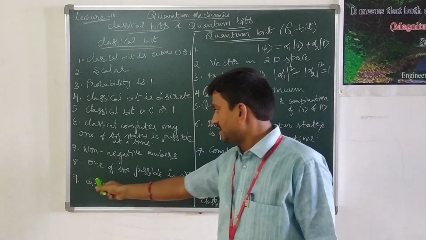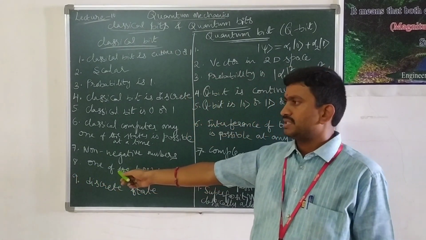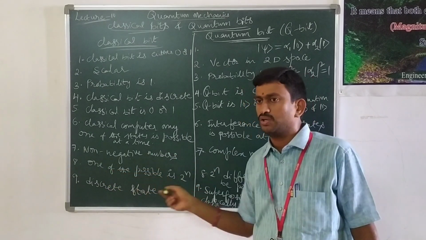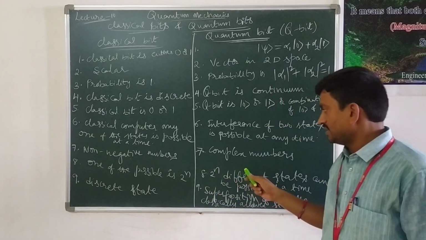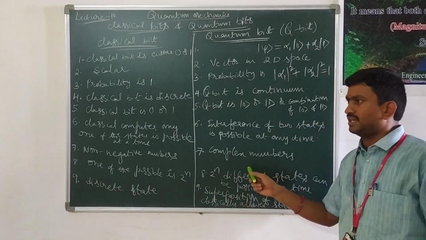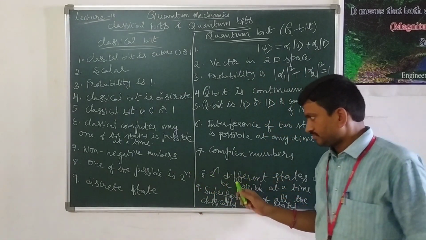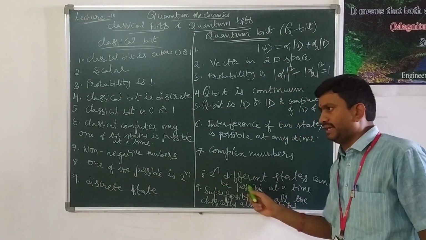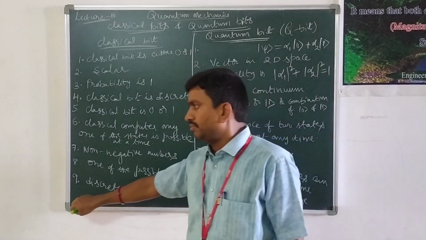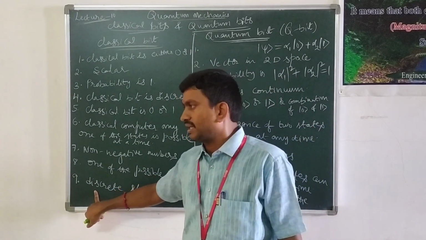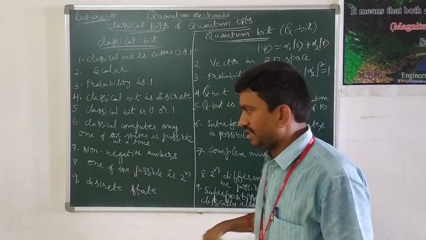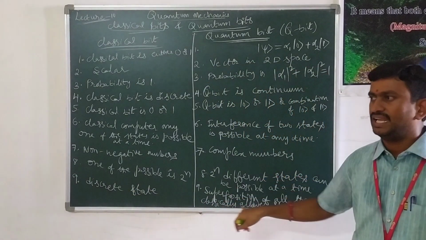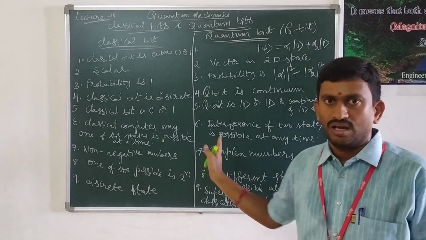And one more difference is that in the classical state, any one of the states is possible among the 2 power n possibilities. Whereas in the quantum case, 2 power n different possibilities are there at a time. Further on, this is called quantum entanglement. And the last one is that the classical state is a discrete state, whereas the quantum state is the superposition of all the classically allowed states. All of you note it down.